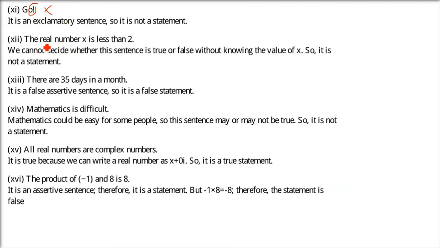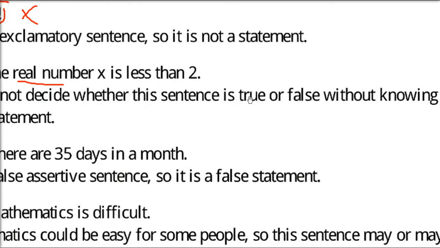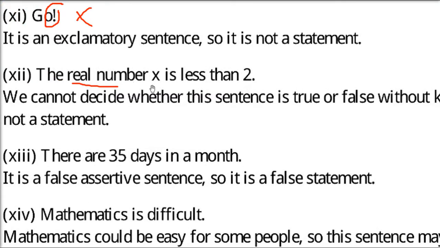The next one is the real number x is less than 2. Now the real number x is not known to us. How can you say it is less than or greater than 2? Until we know this real number, we cannot establish the truth and false. Though this is a sentence, it looks like a statement. But the truth and falsity we cannot establish. That is why we say it is not a statement.